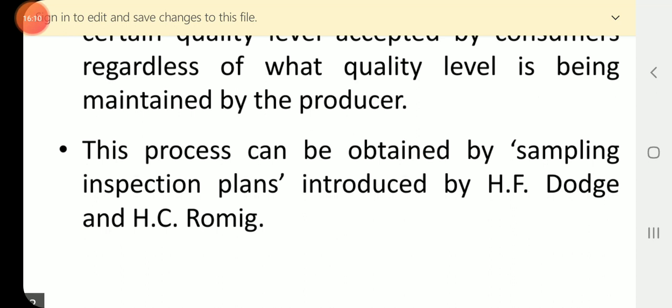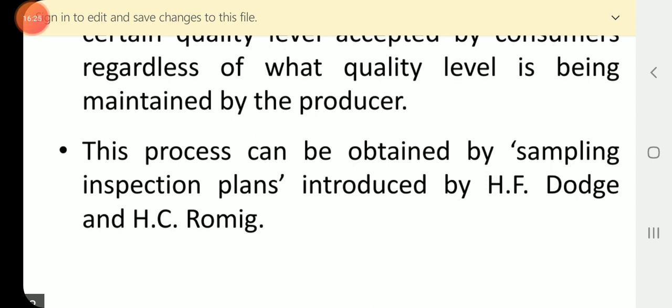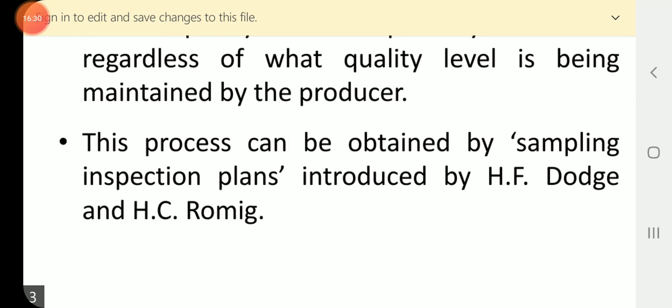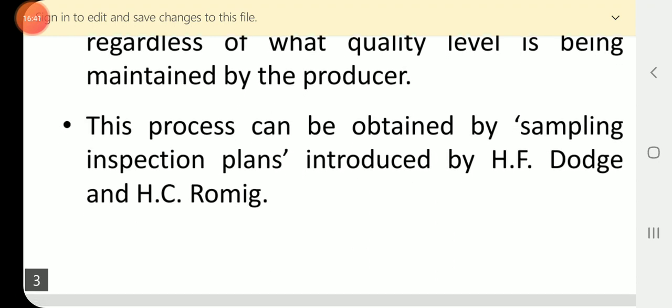So sampling inspection plans provide the answer to product control, and control charts provide the answer to process control. That is, process control is achieved by control charts developed by Shewhart, whereas product control is achieved by sampling inspection plans discovered by Dodge and Romig.